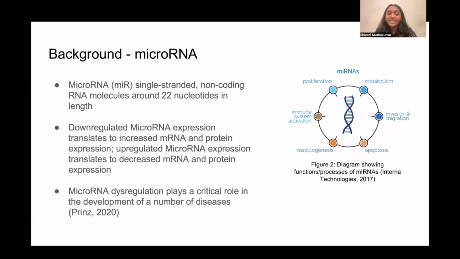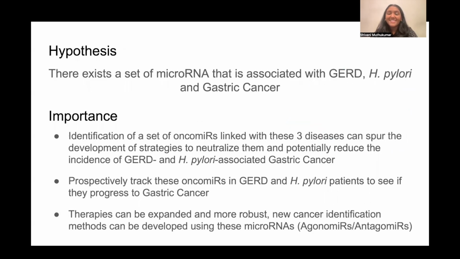MicroRNA are the single-stranded, non-coding parts of genes that are generally 22 nucleotides in length. They control gene expression by binding to a messenger RNA in the cell's cytoplasm, and they play significant roles in biological processes such as proliferation and metabolism. There is also increased evidence that microRNA dysregulation plays a critical role in the development of a number of diseases.